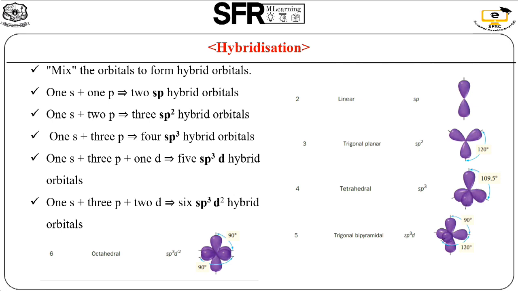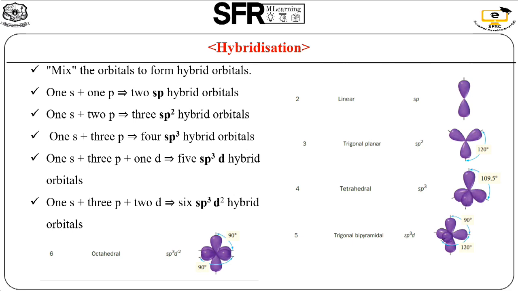Next, the mixing of orbitals: 1 s orbital, 3 p orbitals and 1 d orbital. So there are 5 orbitals, and 5 hybridized orbitals are formed. The hybridization is sp3d hybridization. The bond angles between the atoms are 90 degrees as well as 120 degrees.